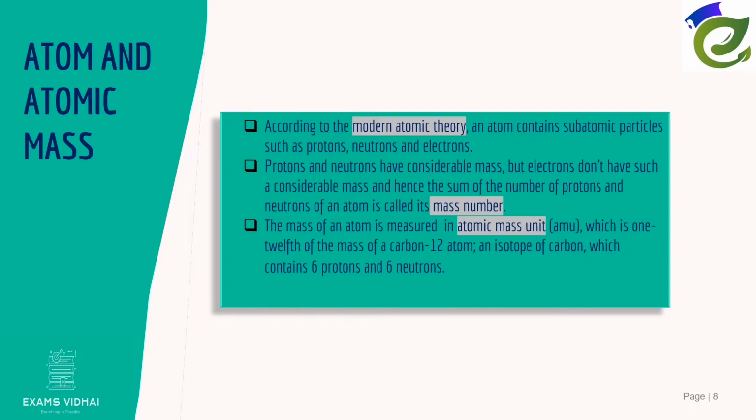It is difficult to measure the masses of individual atoms because they are very small. The mass of an atom is measured in terms of atomic mass unit, which is 1/12 of the mass of a carbon-12 atom, an isotope of carbon which contains 6 protons and 6 neutrons. The symbol AMU is no longer used in the modern system, and it instead uses the symbol U to denote unified atomic mass. The mass of a proton or neutron is approximately 1 AMU.